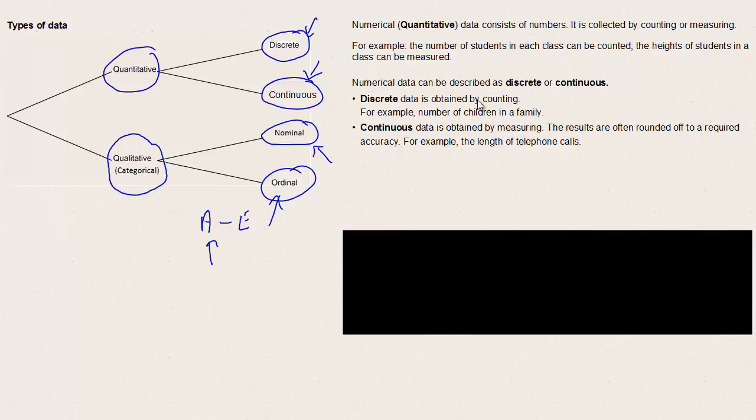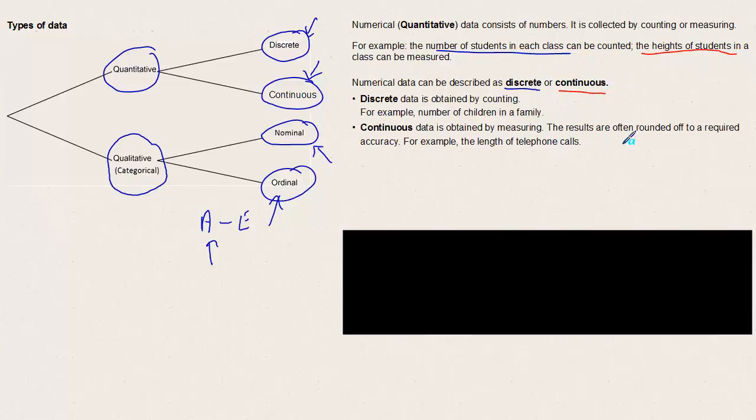Discrete data is obtained by counting. So in the example above, the number of students in each class, that would be discrete data. So discrete data, for example, number of children in a family. Continuous data is obtained by measuring. So when we talk about the heights of students in a class, that's continuous data.